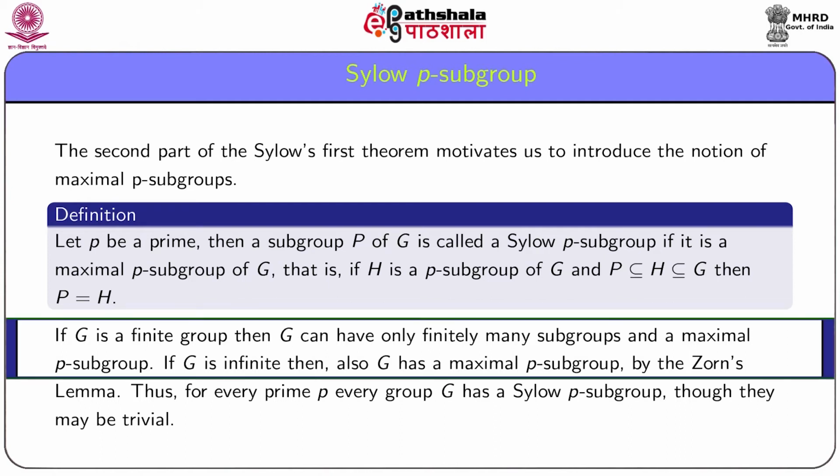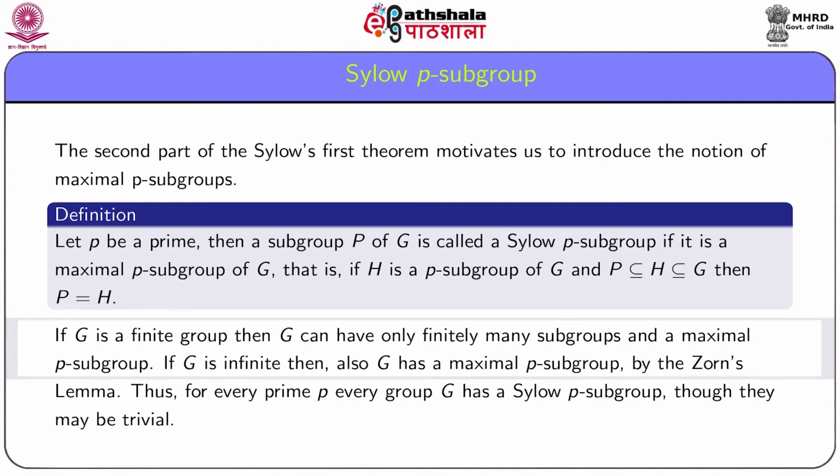If G is a finite group, then G can have only finitely many subgroups and hence a maximal p subgroup. If G is infinite, then also G has a maximal p subgroup, which we can prove by Zorn's lemma.